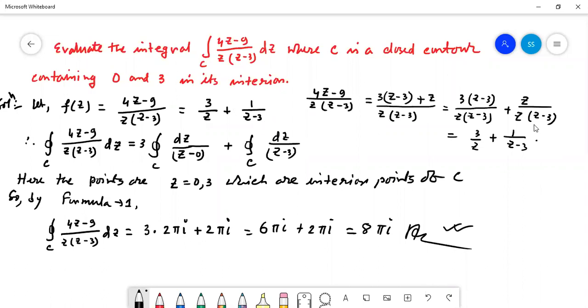So after that we take the integral. Here both z equal to 0 and z equal to 3 are interior points. So according to Cauchy's formula, it will give 2 pi I, and this is also 2 pi I. Here 3 is given, so 3 into 2 pi I plus 2 pi I, that is 8 pi I. Is it clear?